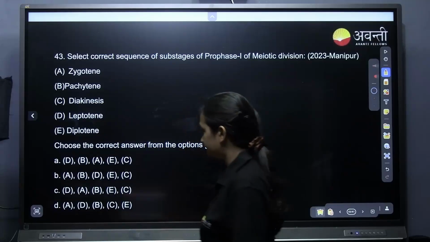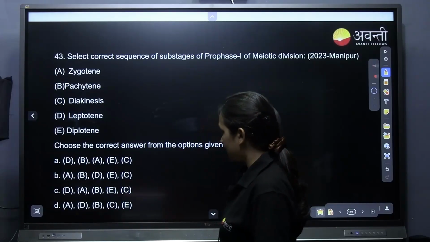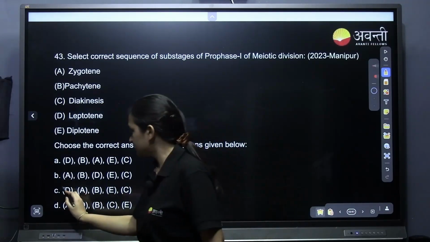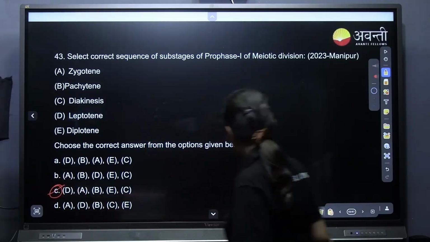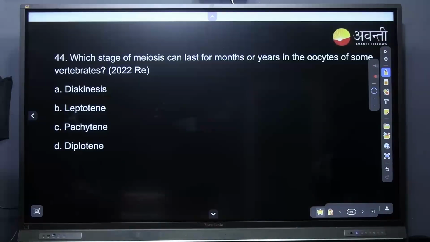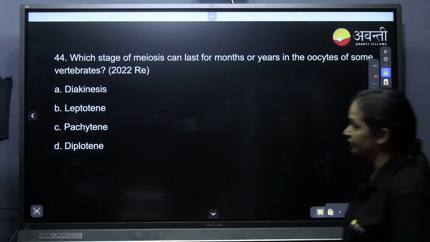Option C. Yes, option C. This stage of meiosis can last for months or years in the oocytes of some vertebrates.